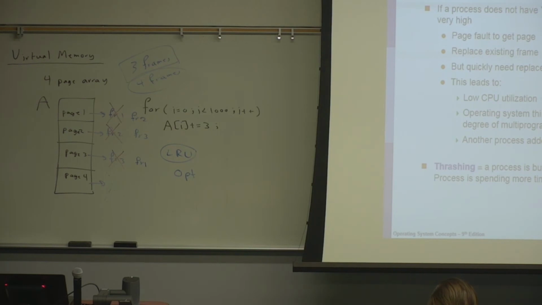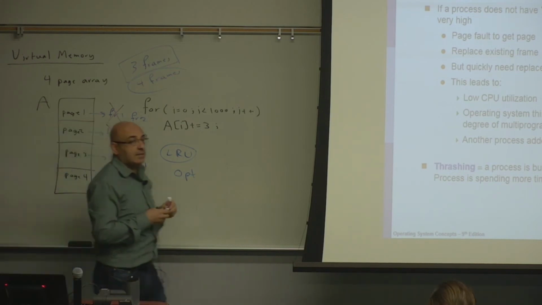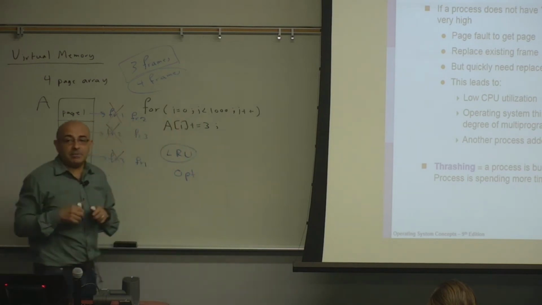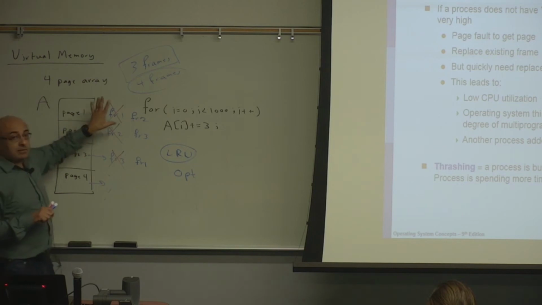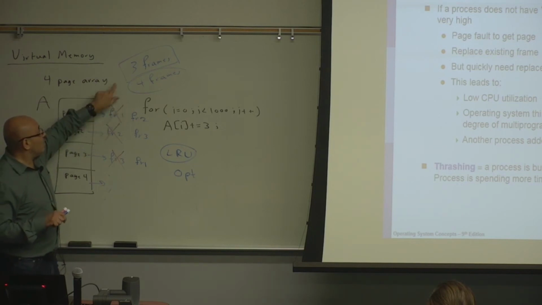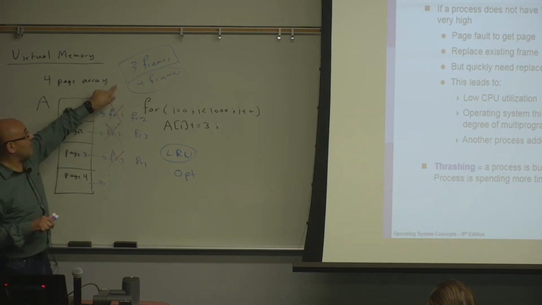Optimal, which is a hypothetical algorithm that is impossible to implement, is going to replace page 3. So it will minimize the number of page faults. But again, optimal is impossible to implement. So you see now how much of a difference the number of frames makes.